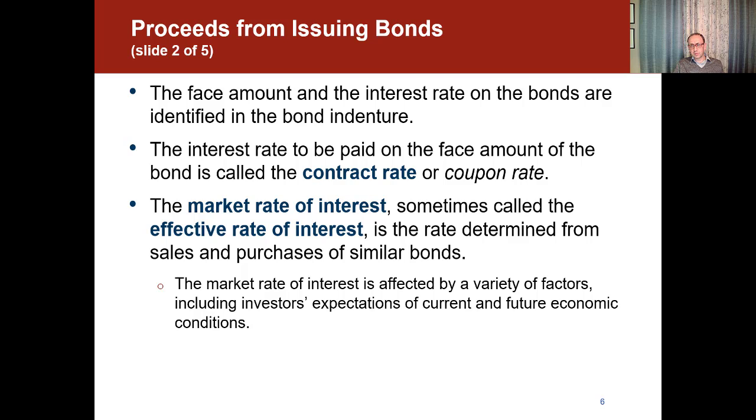The market rate of interest, sometimes called the effective rate of interest, or sometimes the yield, is the rate determined from sales and purchases of similar bonds. The market rate of interest is affected by a variety of factors, including investors' expectations of current and future economic conditions. In some cases, the contract rate is the same as the market rate. In other cases, they might be different. The contract rate might be lower than the market rate, or the contract rate can be higher than the market rate.